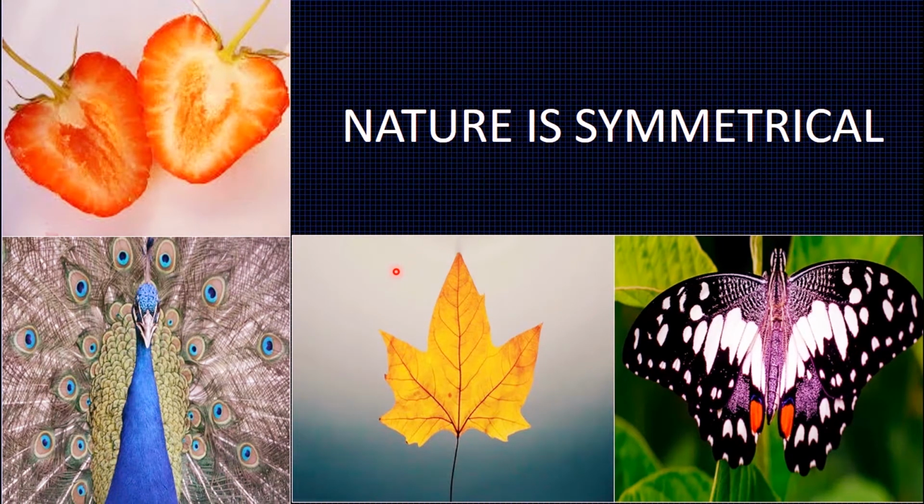Maxwell not only observed Faraday's law of electromagnetic induction, but also had a strong belief that nature is symmetrical. Every object in nature has a symmetrical pattern. Some examples are given here. The pattern on the right side is the same as the pattern on the left side. Keeping this in mind that nature is symmetrical, Maxwell applied this concept to form his electromagnetic wave theory.